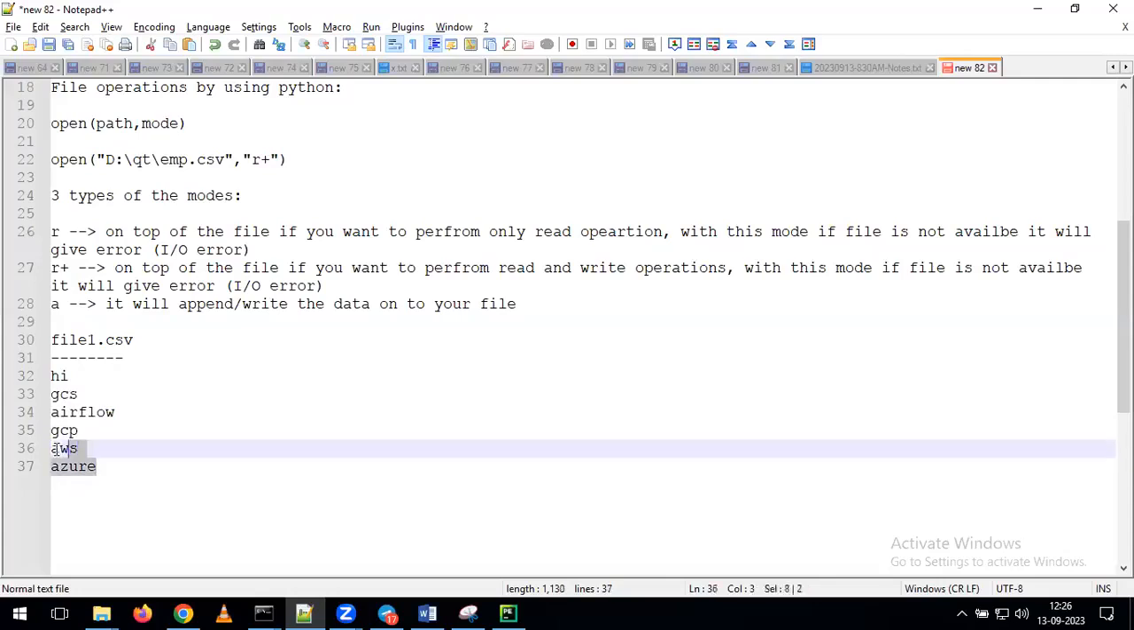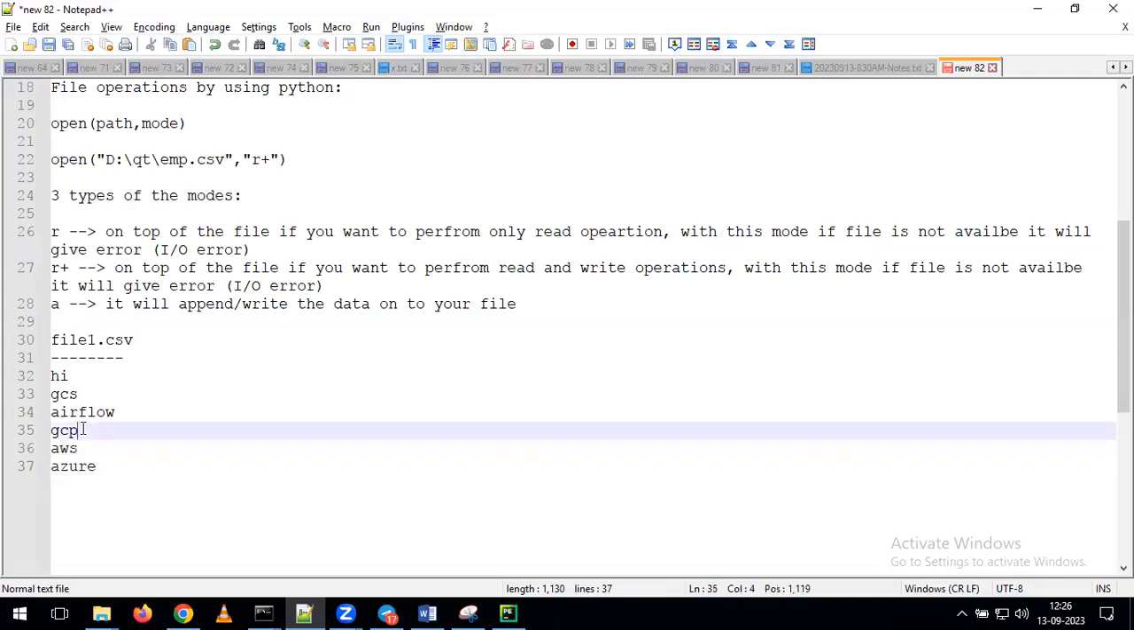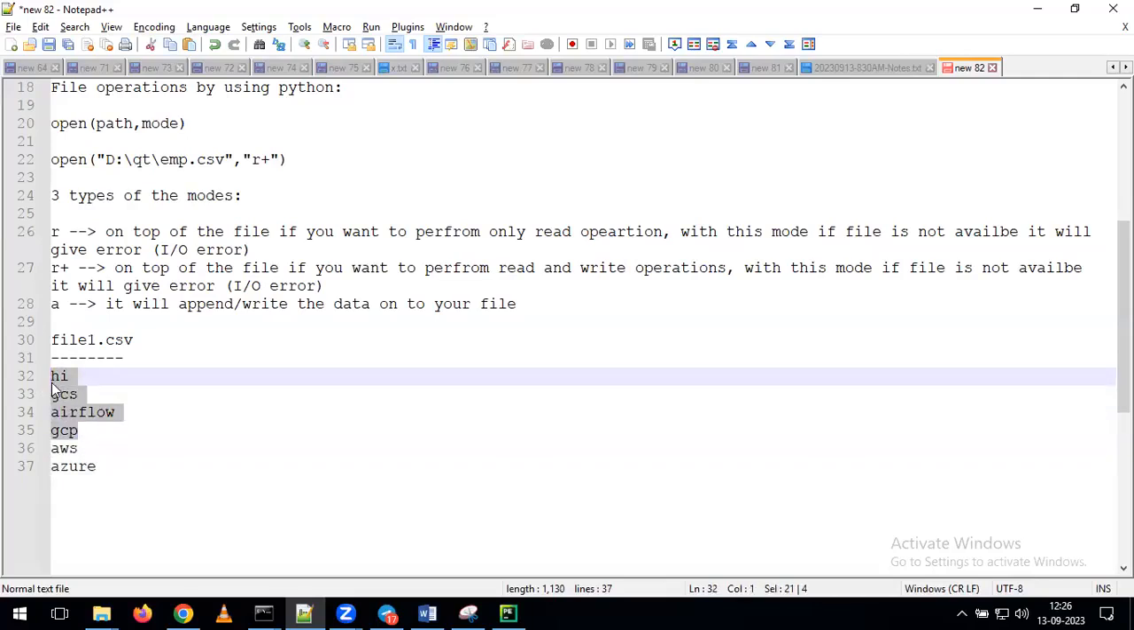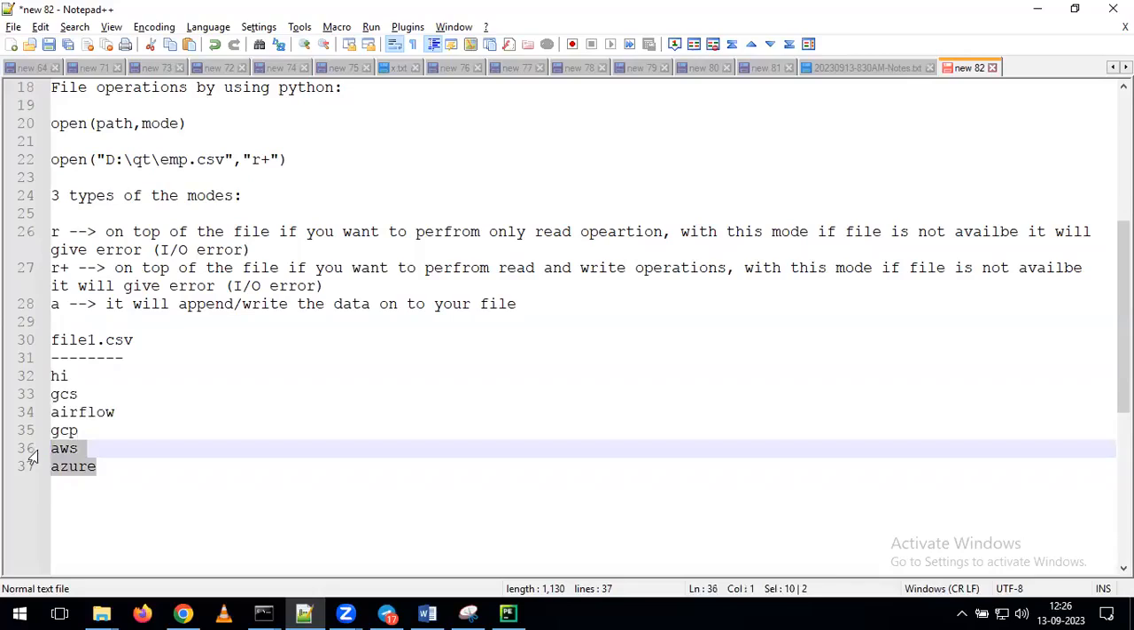But tell me, will these values be appended at the end or at the beginning? At any point of time, these values will be appended at the end of the file. Already we have 4 lines in this file. On top of these 4 lines, it adds 2 more lines depending on our requirement. Whenever we give the value A in the mode, it is going to append the data on top of your file.